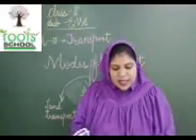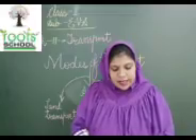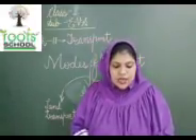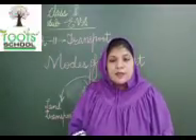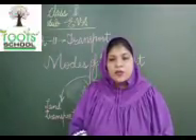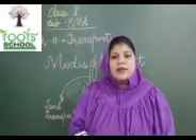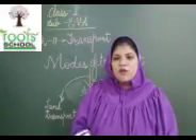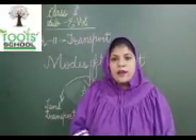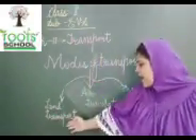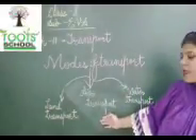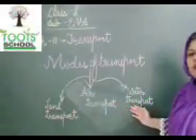Suddenly, I see an aeroplane flying high. I wish to get into it and touch the blue sky. So, aeroplane is a means of air transport. Here we get to know that there are three modes of transport. What are they? Firstly, land transport. Another one is air transport. And the last one is water transport.